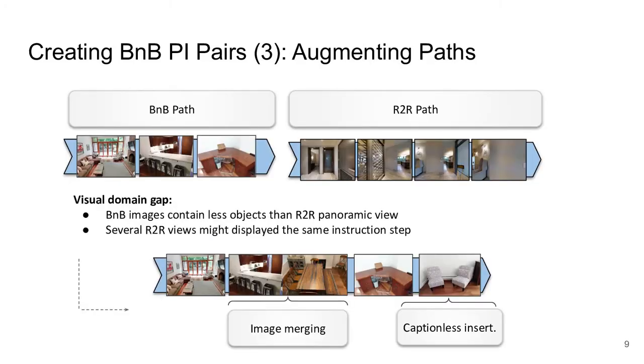Moreover, each location only contains one B&B image, perhaps with a limited view angle, as hosts may focus on objects or amenities they wish to highlight. We showed that we can improve the impact of the pre-training by either grouping images from similar room categories or by inserting captionless images as if their caption was an empty string.